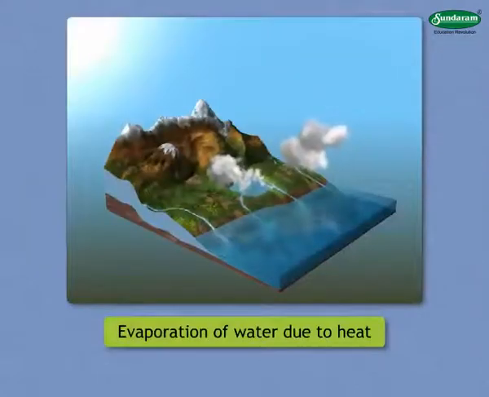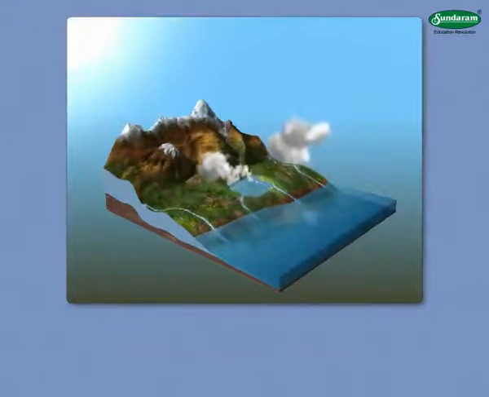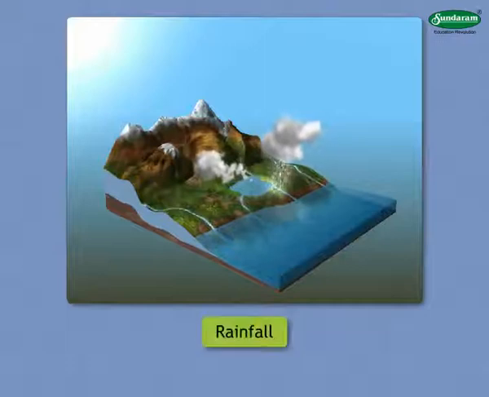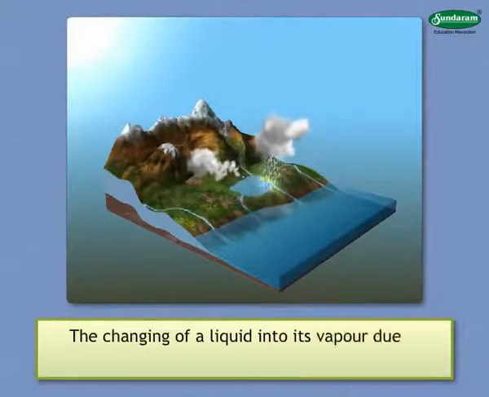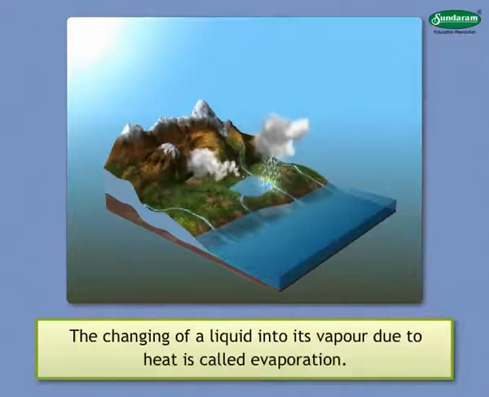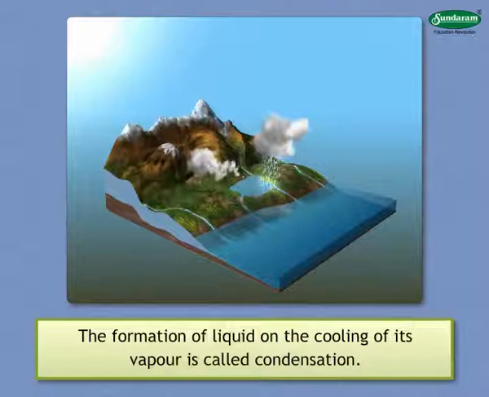Evaporation of water due to heat and its condensation on cooling are the physical changes that cause rainfall. The changing of a liquid into its vapor due to heat is called evaporation. On the other hand, the formation of liquid on the cooling of its vapor is called condensation.